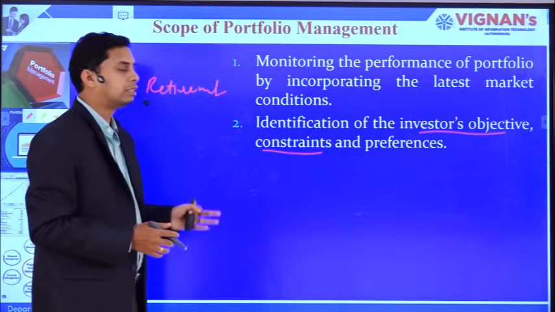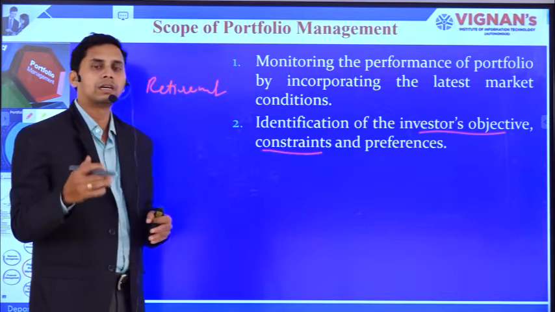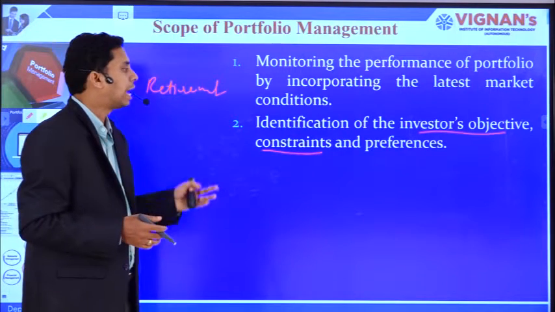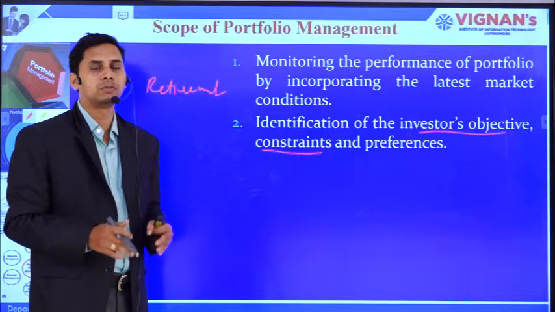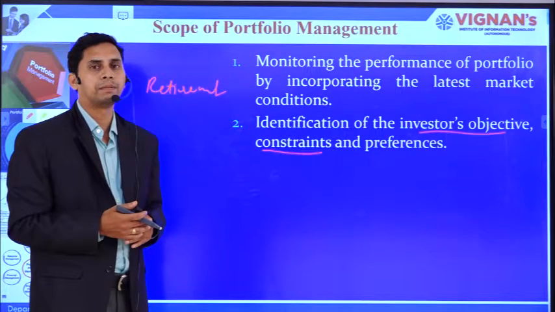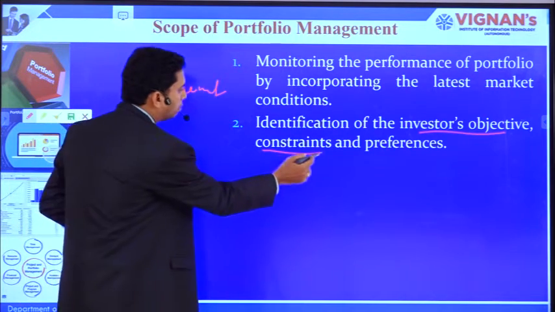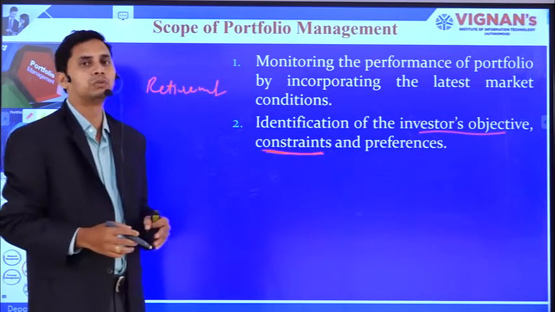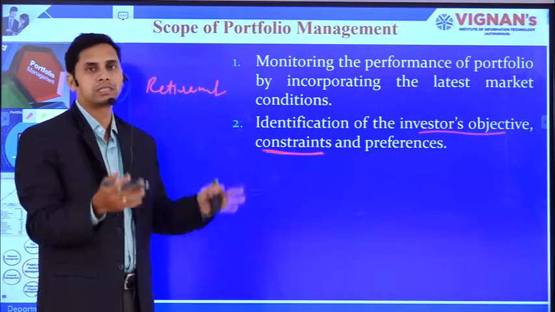That's why you need to think about the investor's objective or expectations, and based on that create certain constraints within which you operate your management and investments. A constraint is something which restricts you from going for a kind of investment depending upon the investor's objective.